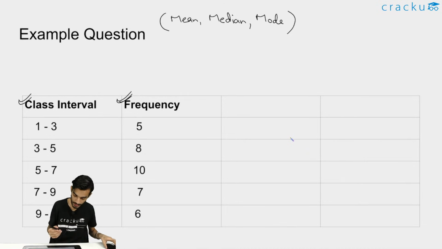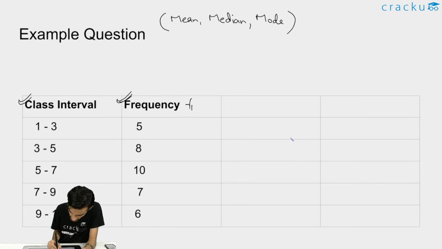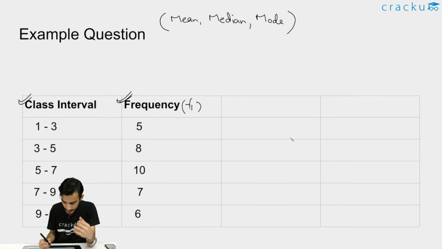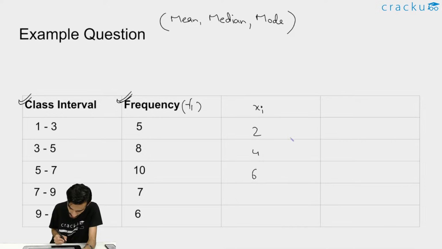So starting with mean. So this is Fi, that is frequency. All you need to do is first calculate the value of Xi, to calculate the mean. So here you will be writing Xi. What is the meaning of Xi? Lower limit plus upper limit divided by 2. So here it is 1 plus 3 divided by 2, that is 4 divided by 2 is 2. 3 plus 5 divided by 2 will be 8 by 2, that is 4. Likewise 5 plus 7, that is 12 divided by 2 is 6. 7 plus 9 is 16 divided by 2, that is 8. 9 plus 11 is 20 divided by 2, that is 10.